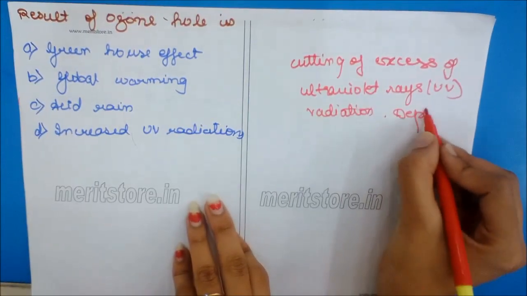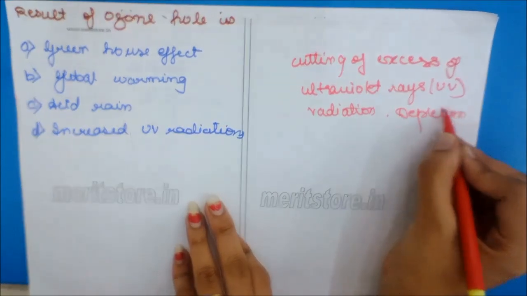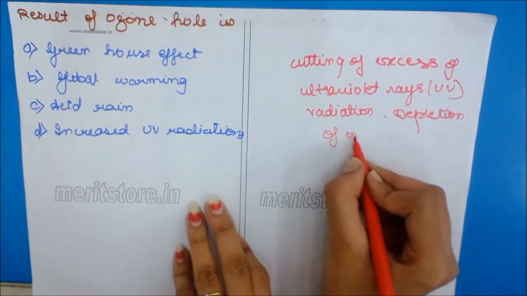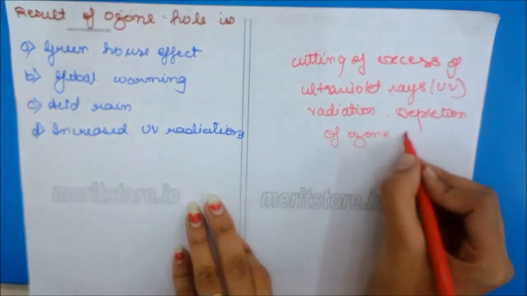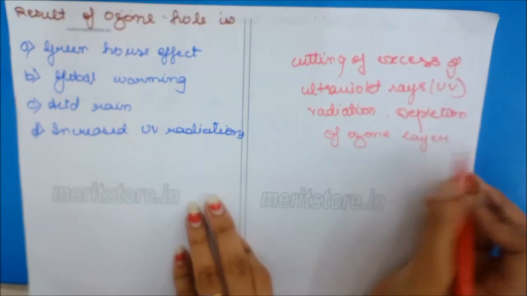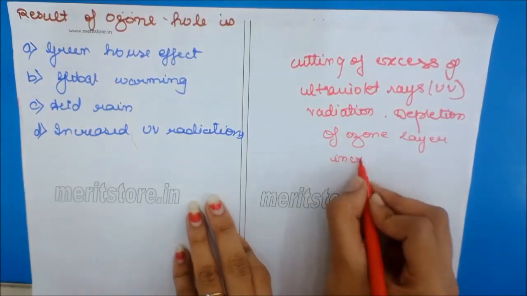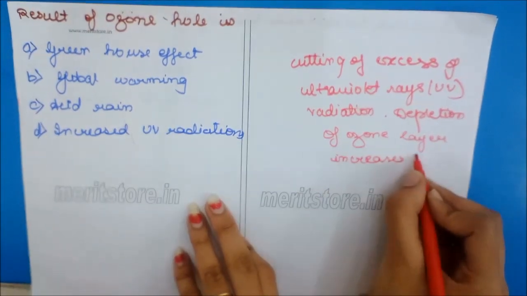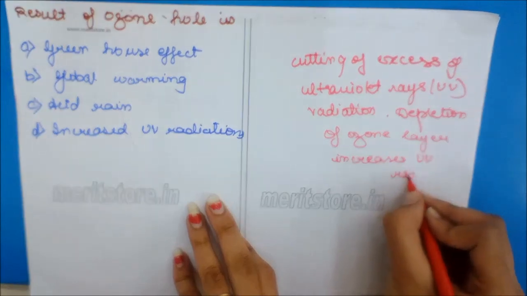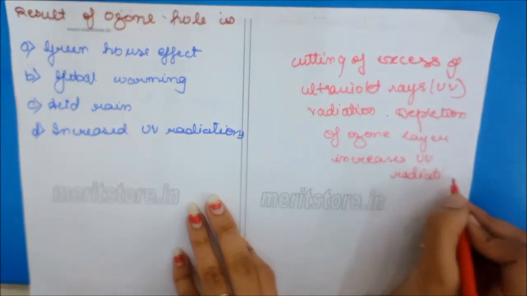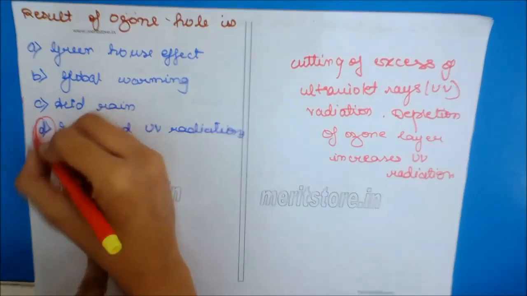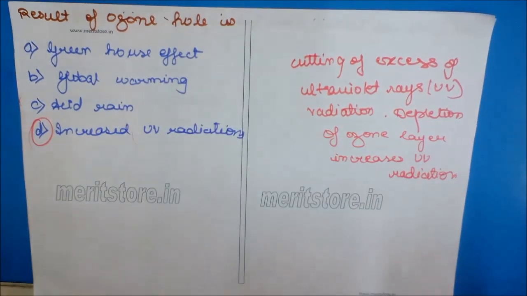Depletion of ozone layer increases UV radiation. So the correct option is D, increase in UV radiation.